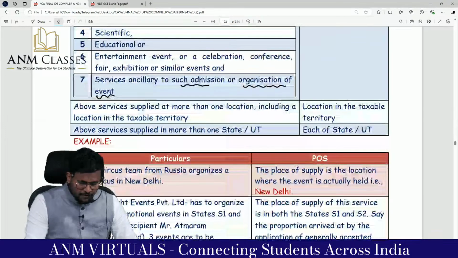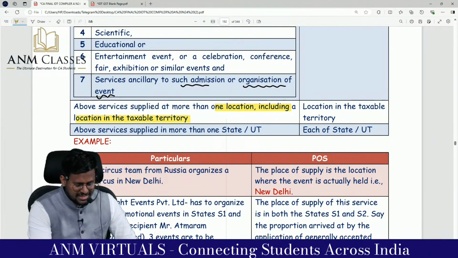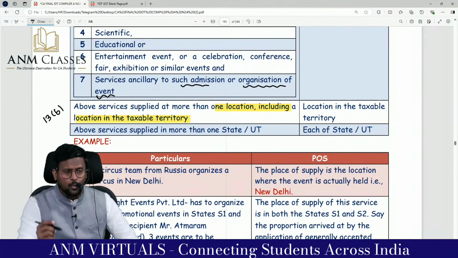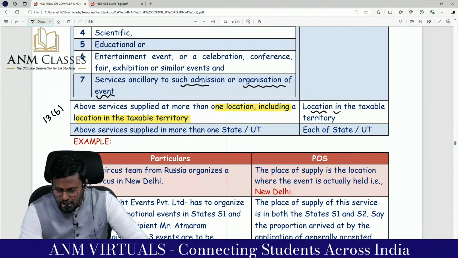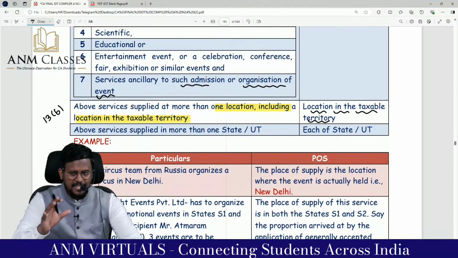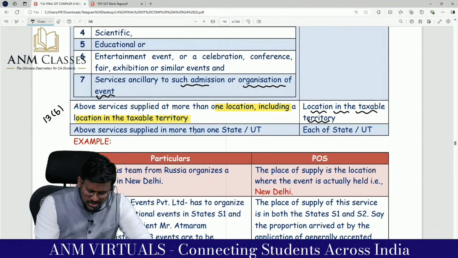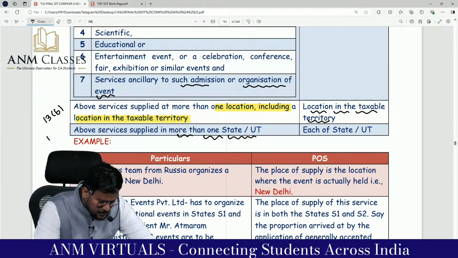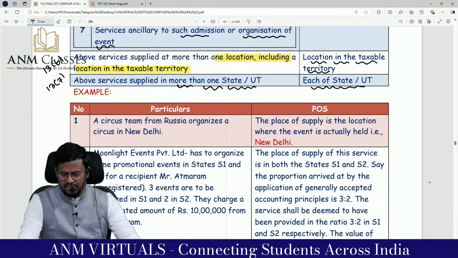Right, sir? If the above services are supplied at more than one location, including a location in the taxable territory, this is as per 13 subsection 6. If services are provided in more than one state or union territory, each of the state or union territory is the place of supply. Are you all really with me? I will give you an example, don't worry. Above service supplied in more than one state or union territory. This is as per section 13 subsection 6. Each of the state or union territory is the place of supply.